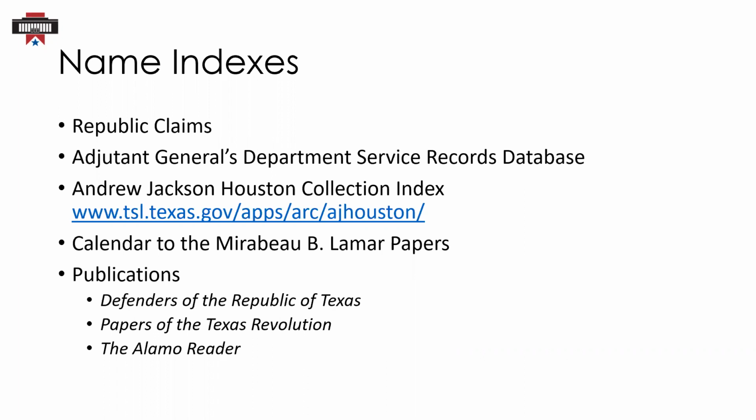Finally, these three useful publications are available here on site. Defenders of the Republic of Texas indexes muster rolls of the Republic. The Papers of the Texas Revolution and the Alamo Reader include transcriptions of archival resources at TSLAC and other repositories, but an index lets you locate documents by name. You can see more about these through our online catalog.